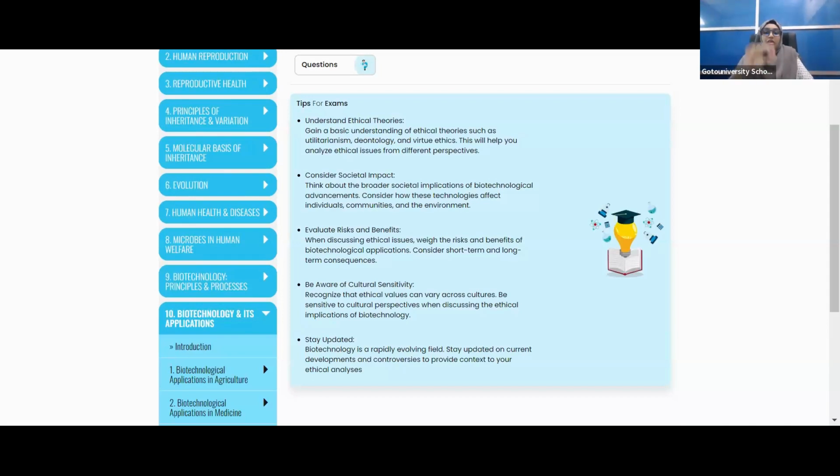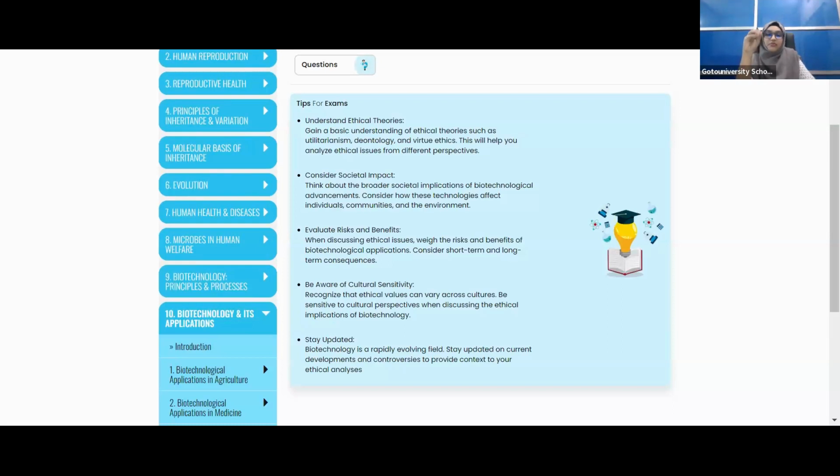Then we must consider how these technologies are affecting individuals. Whatever we are doing, whether patenting or biopiracy, we must consider how it affects the society we live in, what impact it leaves on our environment and our community.